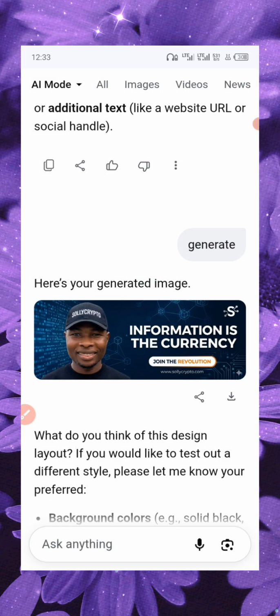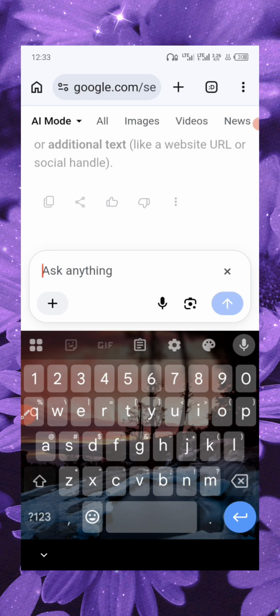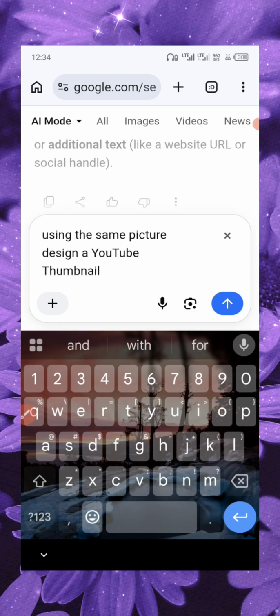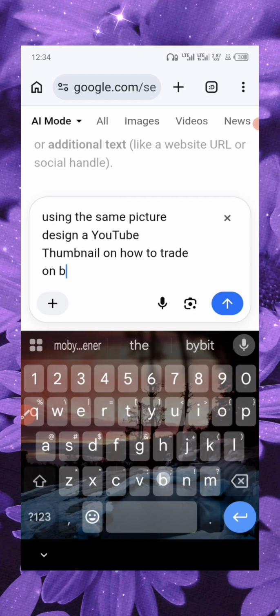If I have to do this for you now, you know how much you would have to pay. Then let's do it again. Design using the same picture. Let me write: design a YouTube thumbnail on how to trade on Bybit.